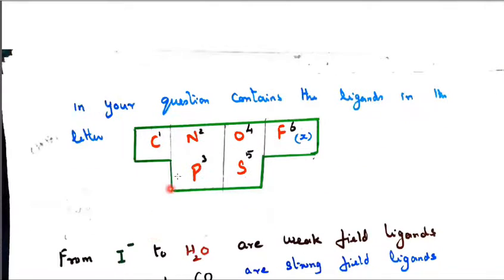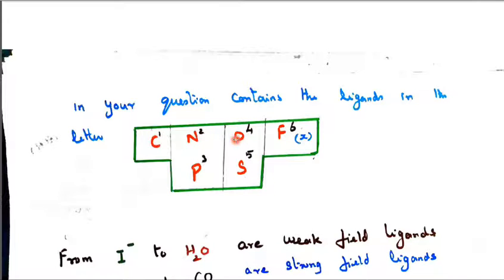So next, your question contains ligands with the donor atoms C, N, O, F, P, S. I mean the carbon family, nitrogen, oxygen, fluorine. In the second period, it gradually goes like this. The carbon family has C, and the nitrogen family has phosphorus.